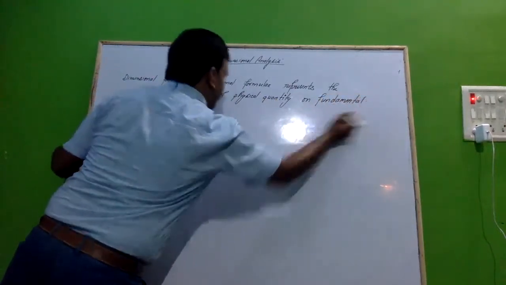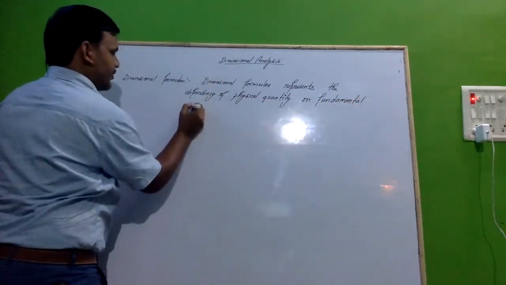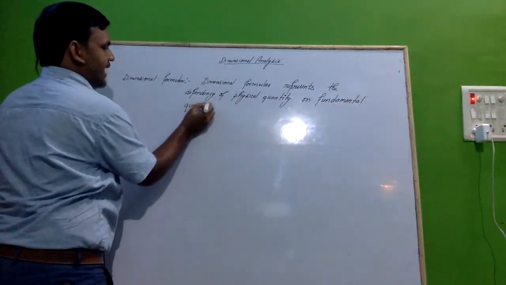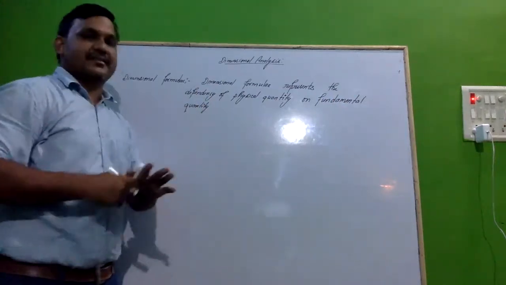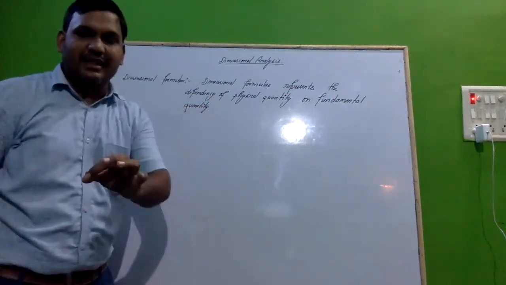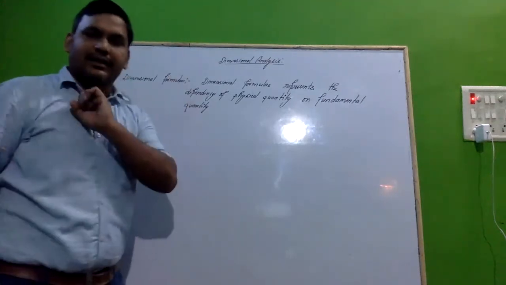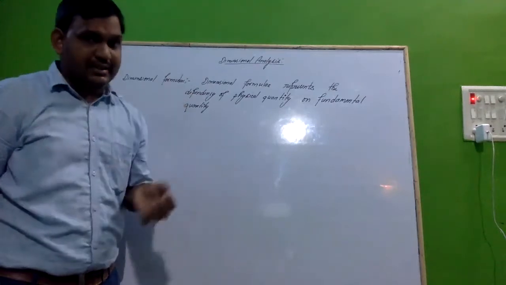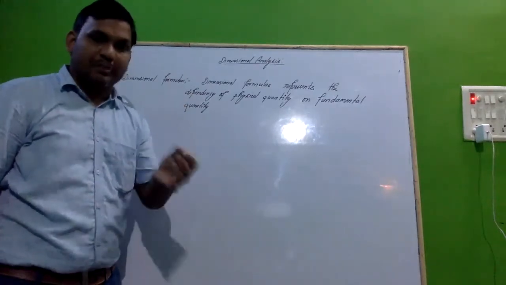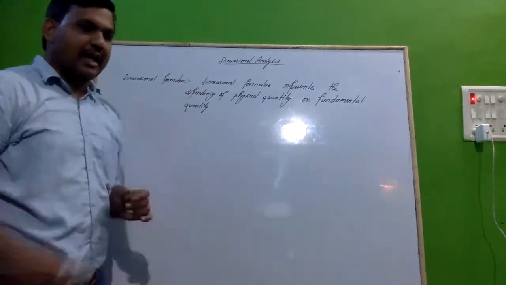So you can see, we are saying that dimensional formula represents the dependency of any physical quantity on the fundamental quantity. So we should understand what basically the fundamental quantities are. That should be understood in a very clear manner.